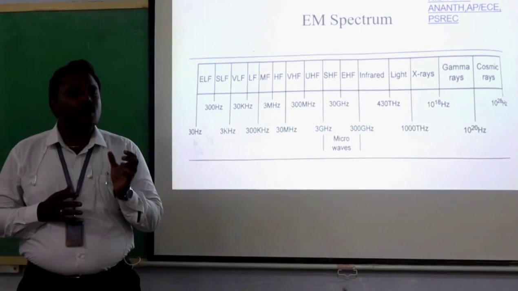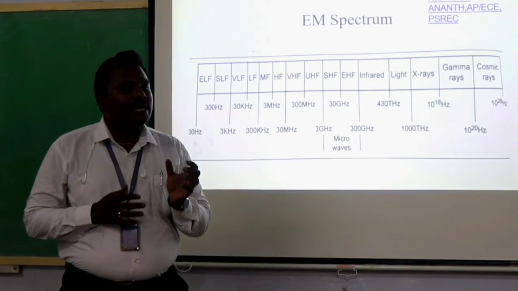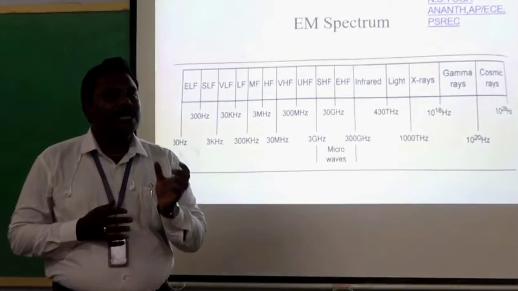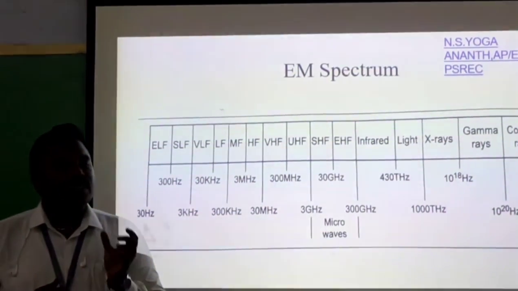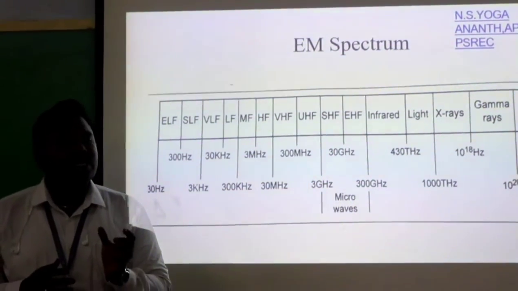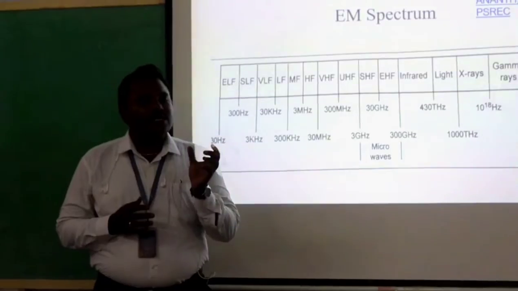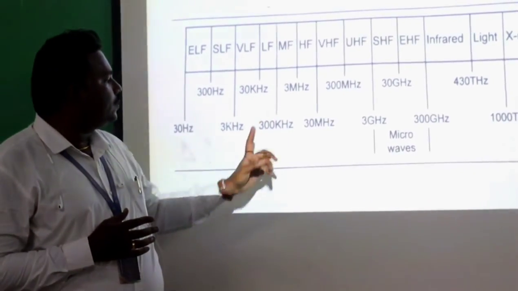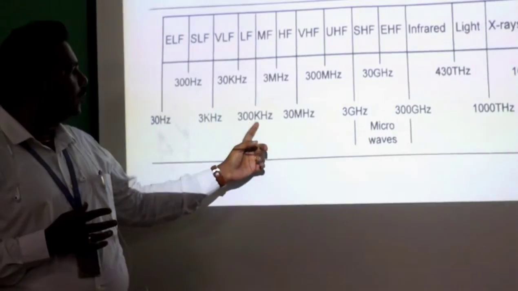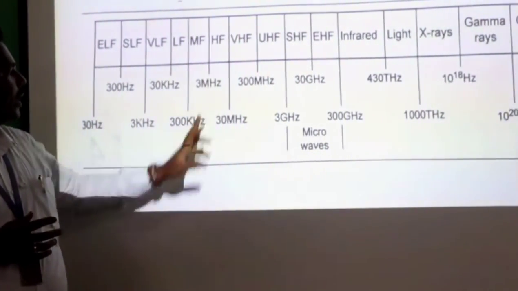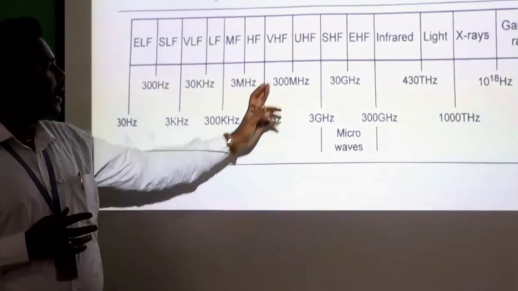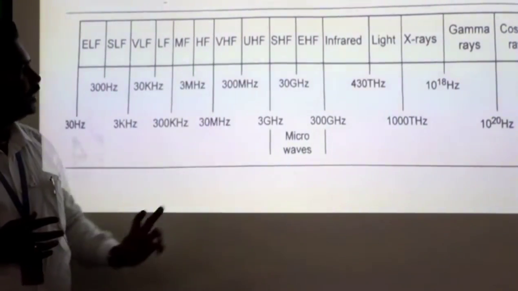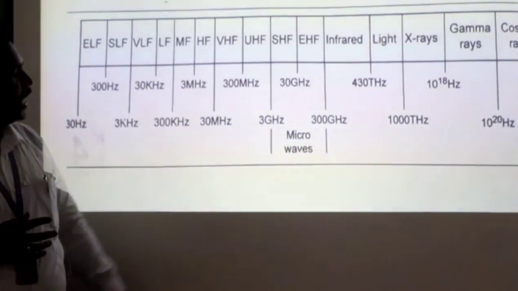Here, extremely low frequency range is 30 Hz to 300 Hz, and super low frequency range is 300 Hz to 3 kHz, and very low frequency range is 3 kHz to 30 kHz, and low frequency is 30 kHz to 300 kHz, and medium frequency is 300 kHz to 3 MHz, and high frequency range is 3 MHz to 30 MHz, and very high frequency 30 MHz to 300 MHz, ultra high frequency 300 MHz to 3 GHz, and super high frequency 3 GHz to 30 GHz, extremely high frequency 30 GHz to 300 GHz.